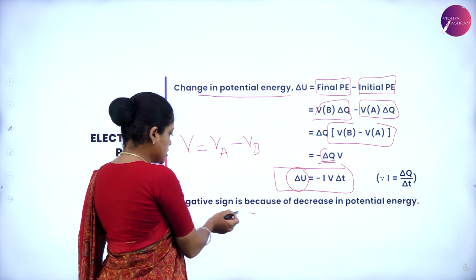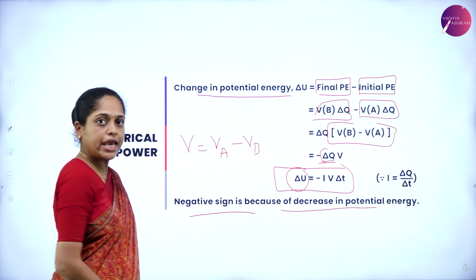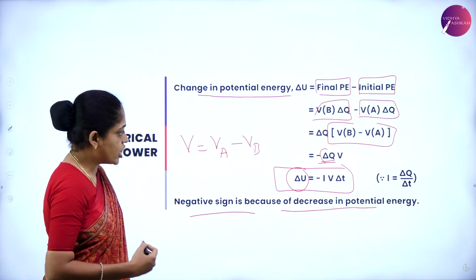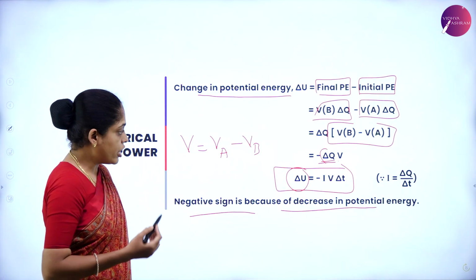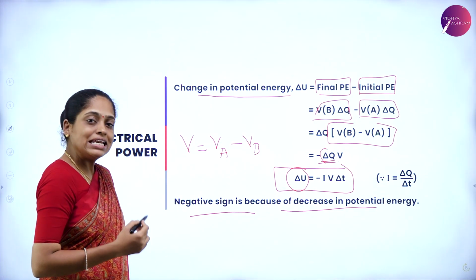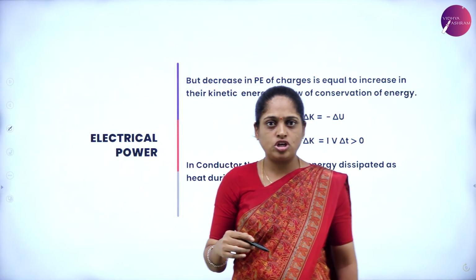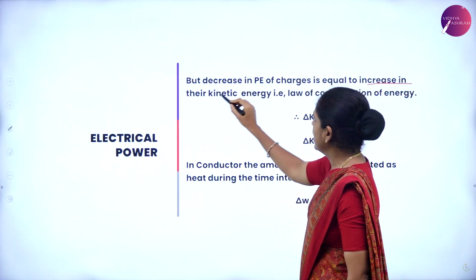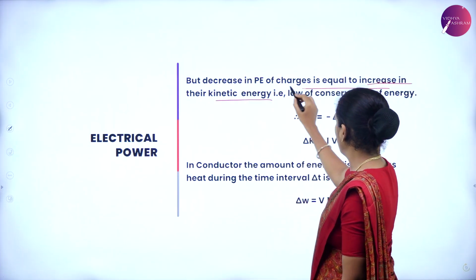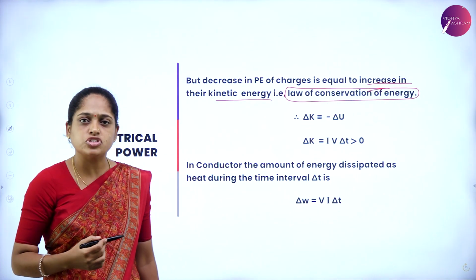Here the negative sign is because of decrease in potential energy. As the charge is transported from point A to point B, the potential energy goes on decreasing. As there is a decrease in the potential energy, then there must be an increase in the kinetic energy according to the law of conservation of energy. What does the law of conservation of energy state?